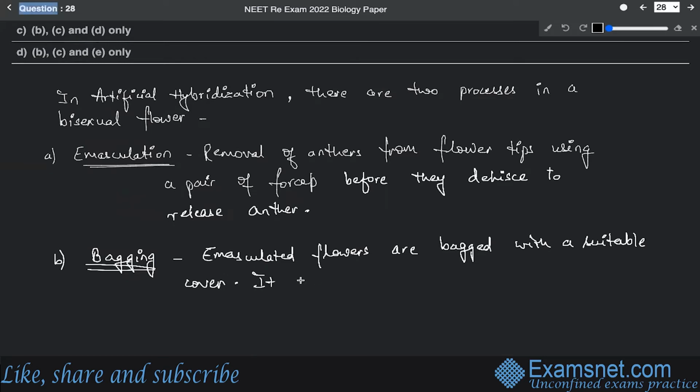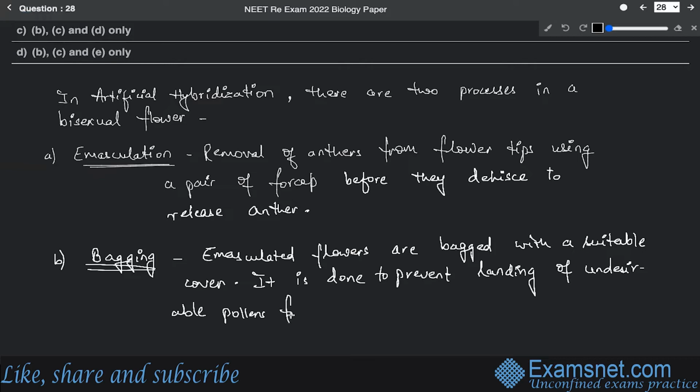So it is done to prevent landing of undesirable pollen from cross pollination.